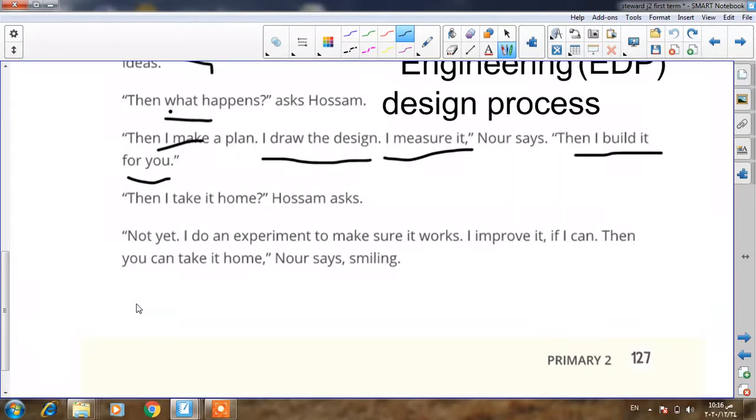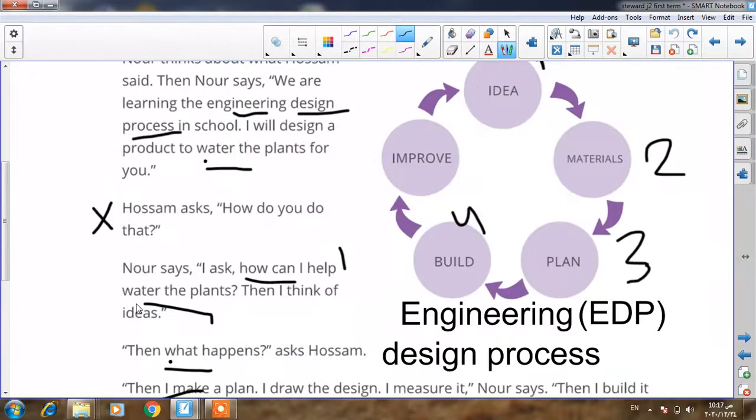Noor will check it before. She will use it before she gives this tool to Husam. She will make sure that this tool works normally without any problem. If I make sure that this tool will work normally, Husam, I will give it to you. This is what Noor said here. Okay? And this is called what, Junior 2?